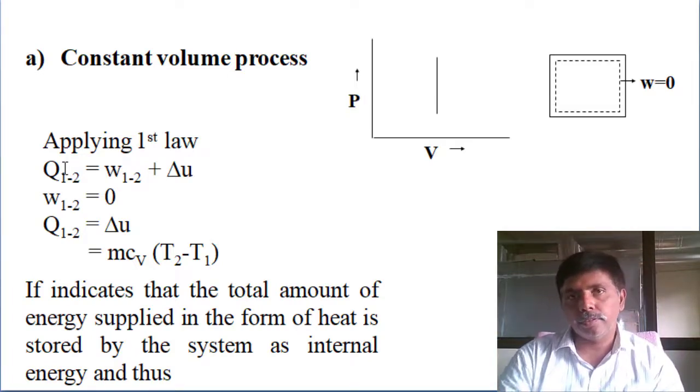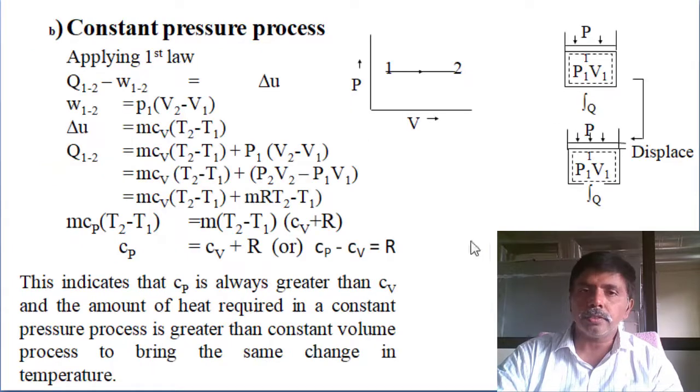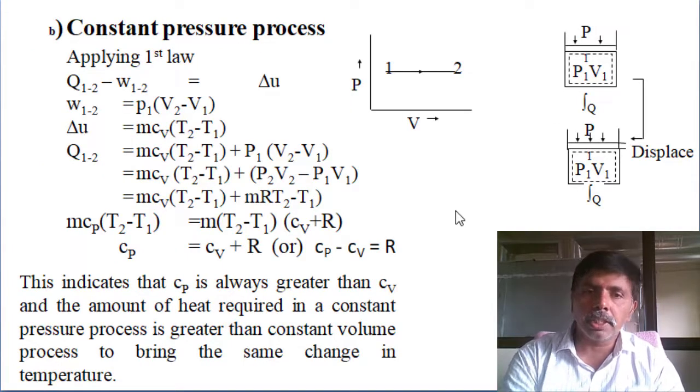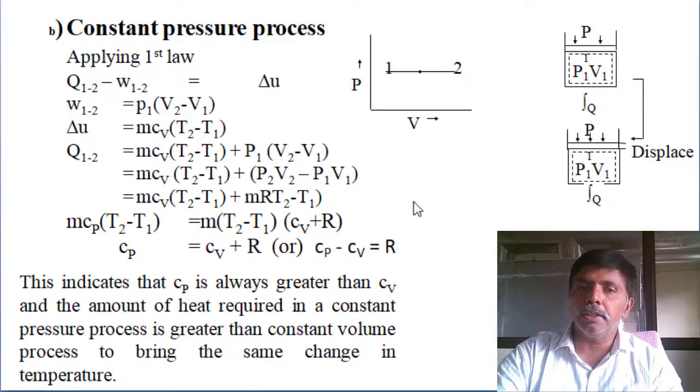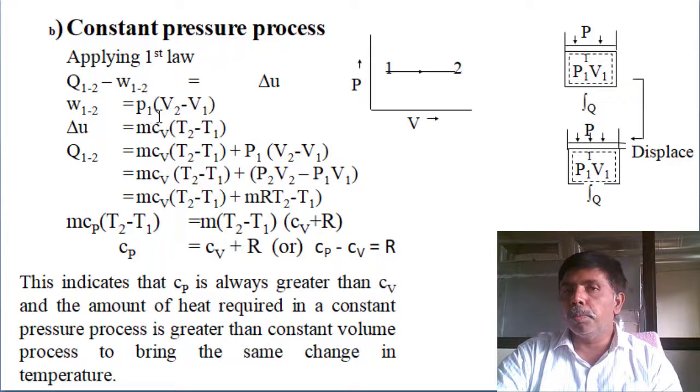Okay. Next, constant pressure process. For constant volume, the heat transfer equation is m Cv delta T. Constant pressure means m Cp delta T. Then here we derive the relation between Cp and Cv. Work done equals pressure into change in volume, change in internal energy is m Cv delta T. So you substitute both: change in internal energy m Cv (T2 minus T1), work done pressure into change in volume.